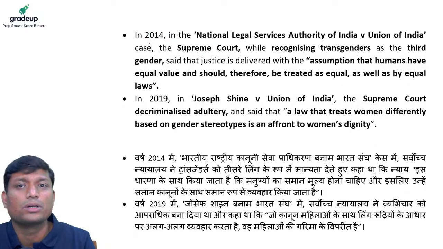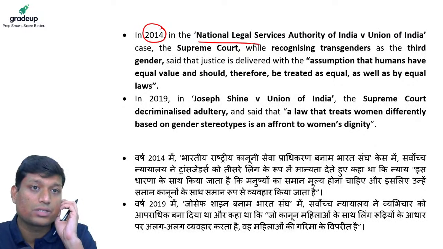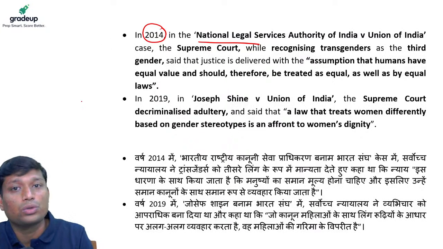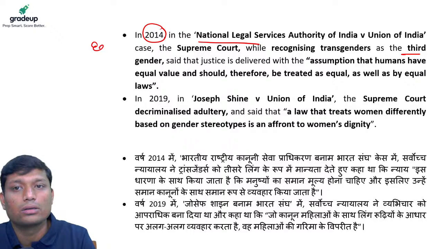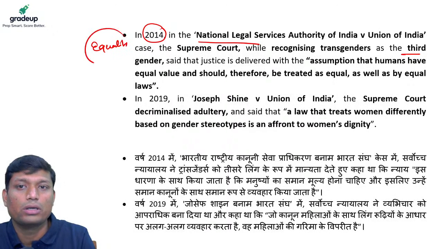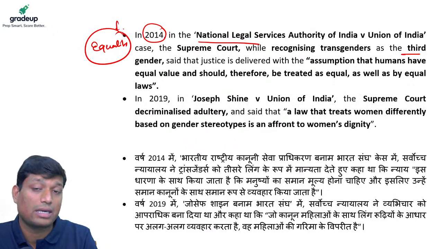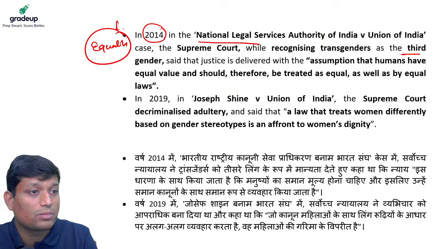One is the judgment of 2014, National Legal Services Authority of India versus Union of India. It recognized transgender persons as a third gender, and it brought in equality. This was an issue of equality, so this particular case can help us in determining this issue.